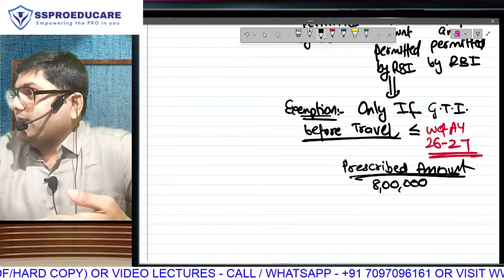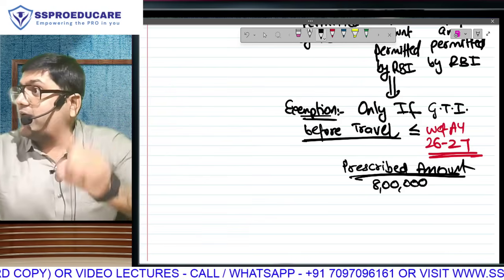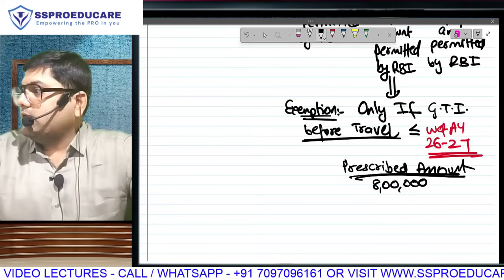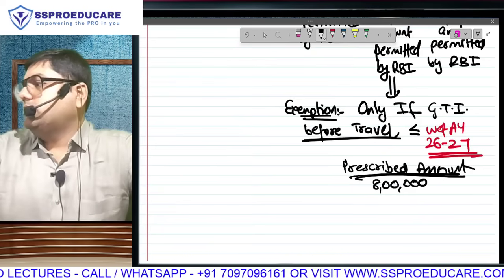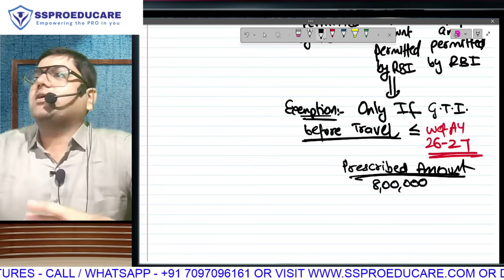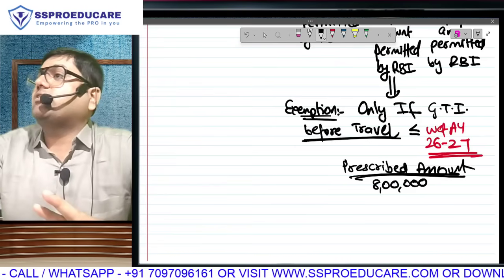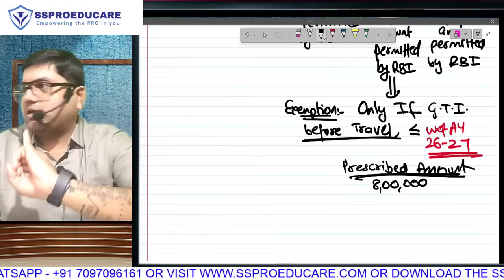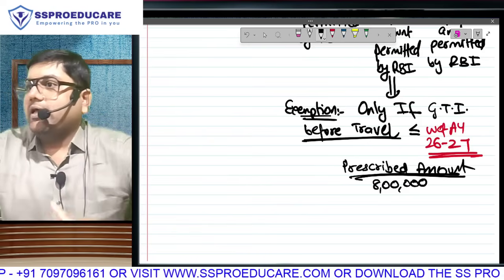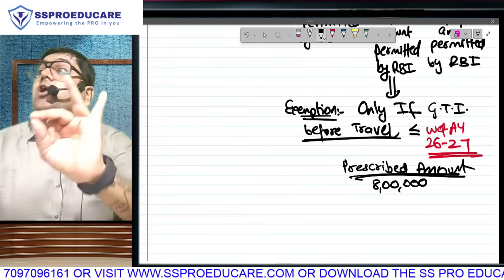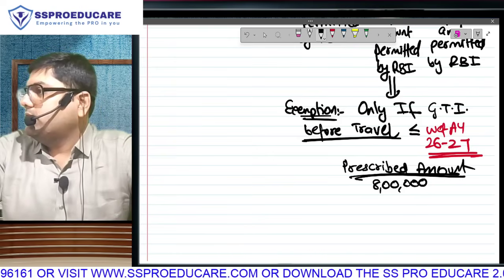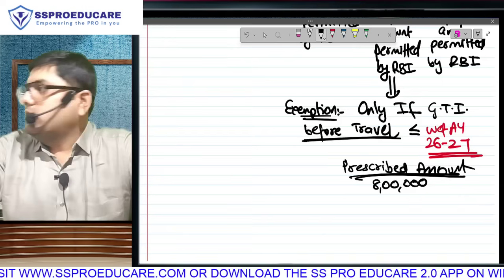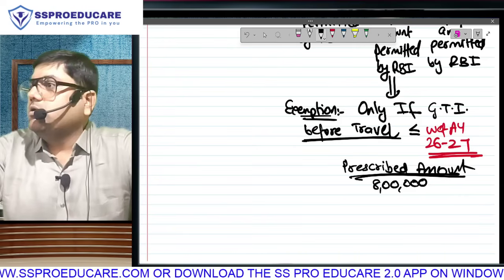When we say GTI, meaning all the other heads, and in this also except travel, everything we are including. If that total exceeds 8 lakh, then the travel part will become taxable, meaning you will not get any exemption. And if that total is less than or equal to 8 lakh, you will get exemption up to the amount permitted by RBI. Treatment cost exemption up to the amount permitted by RBI. Food and stay exemption up to the amount permitted by RBI. Travel also the same, but that exemption only if the total is up to rupees 8 lakh GTI. Is that clear? Everyone? No difficulty?